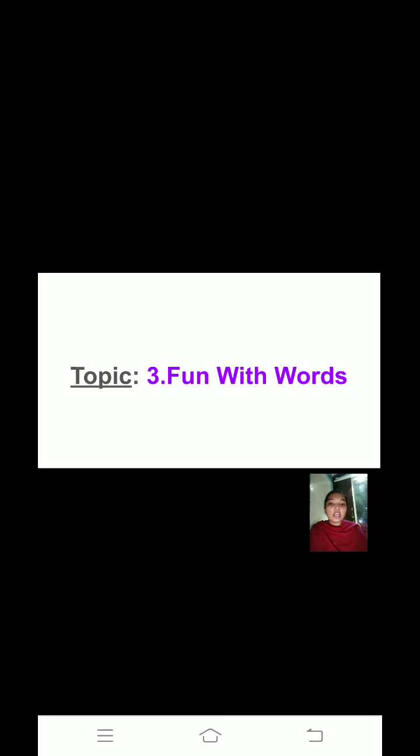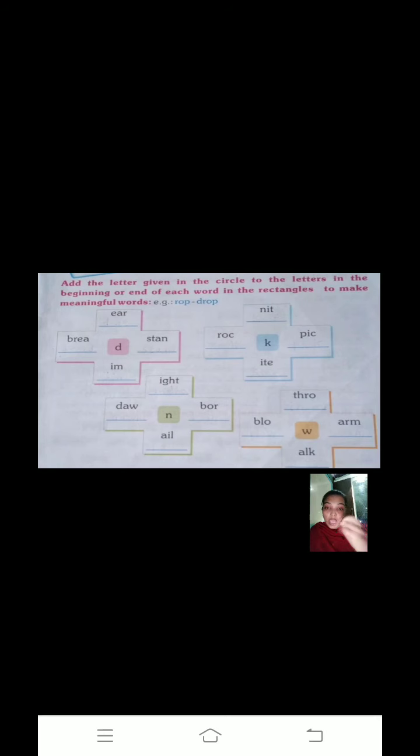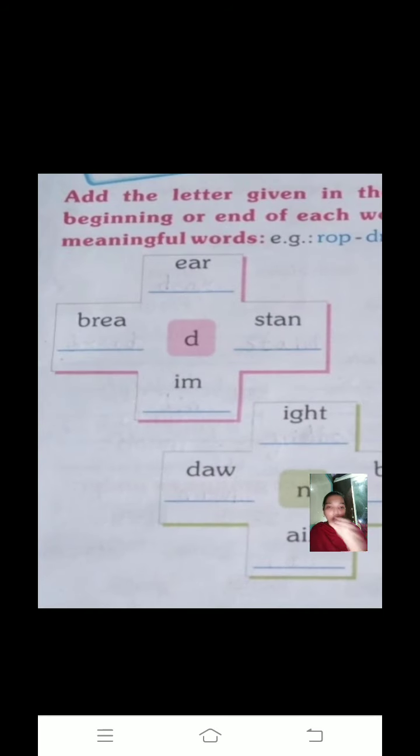Yes. Now our next topic is fun with words. What is our next topic? Fun with words. Here in this topic you can see 4 boxes are given, and in the middle you have a letter. Up in the boxes the rest of the words are given, and in the middle one letter is given.